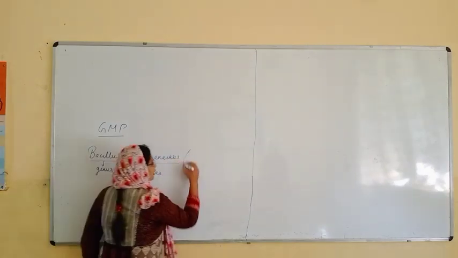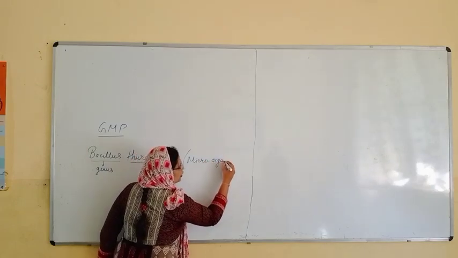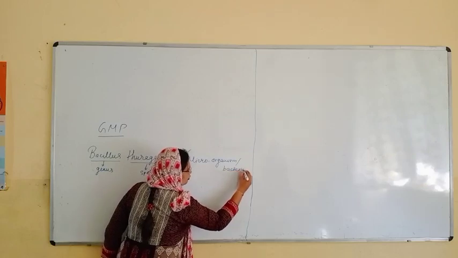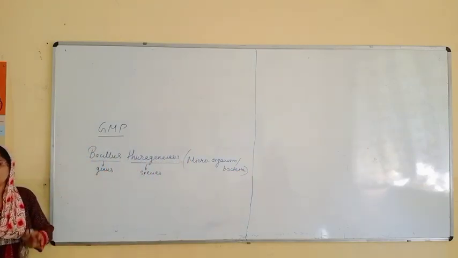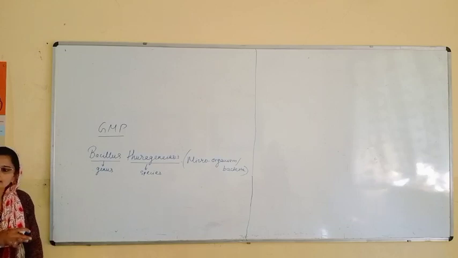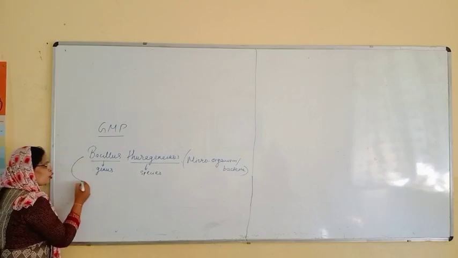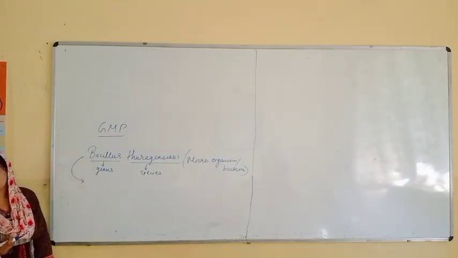I am just writing in the bracket, microorganism, or you can write bacteria. Bacillus is the shape of the bacteria. So this bacteria was so popular to get a genetically modified plant.